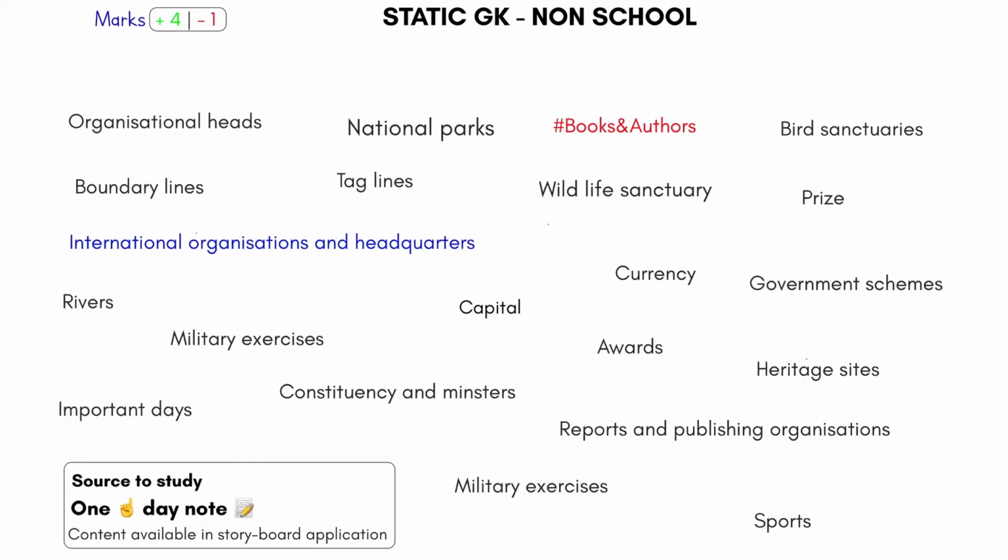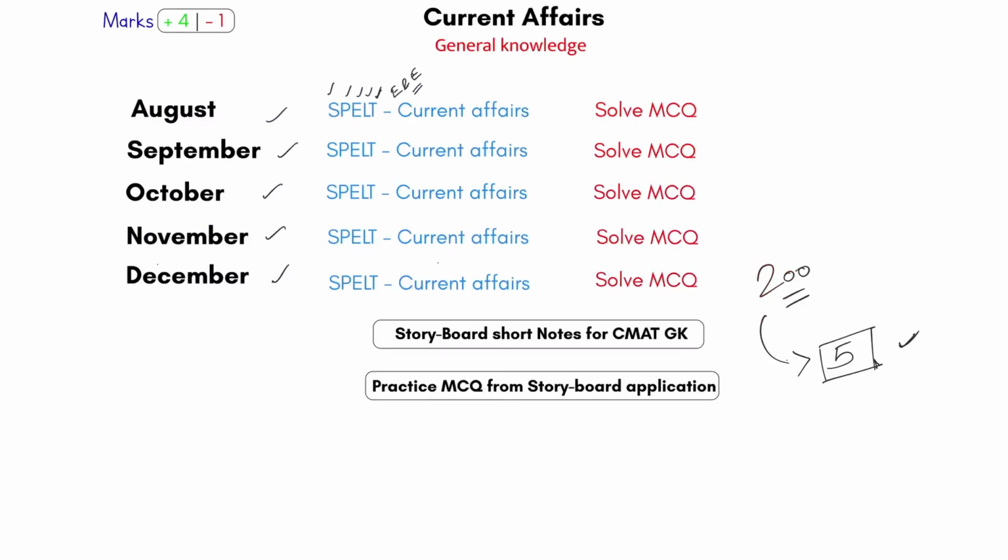As I had made you go through the CMAT 2020 paper, you realize that so many questions came from international organizations, heritage sites, awards, and military exercises. If I go to 2019, you will get questions from sports, prizes, organizational heads, headquarters, important days, rivers, books and authors. You can expect such questions. So make sure you go through the one day note of static GK non-school and you will be through with them as well.